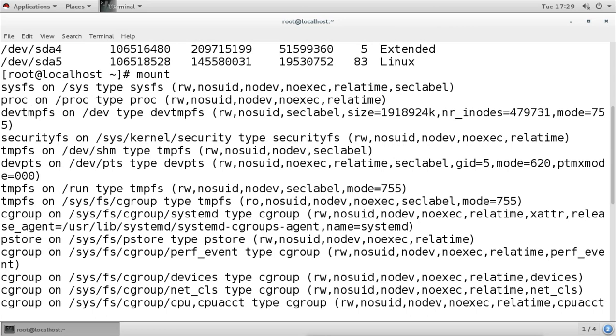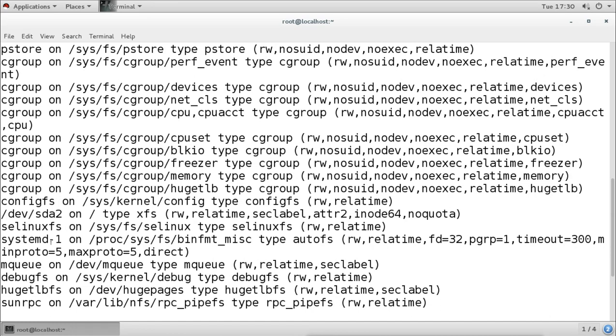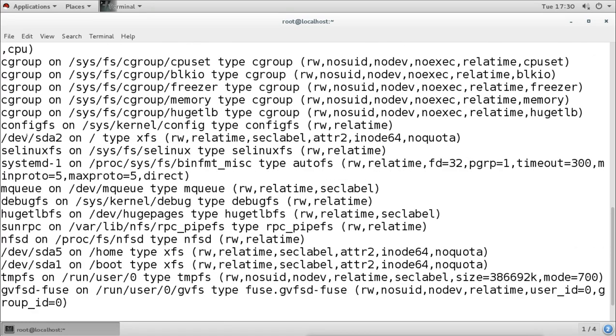this is devtmpfs, which is mounted on the dev directory. The type of that partition's file system is devtmpfs, so it is actually a temporary file system. This is the proc file system, which is mounted on the proc directory, and also sysfs. These are all temporary file systems, and among them we have our own partitions also. So if you see here, we can see the partition SDA2 also.